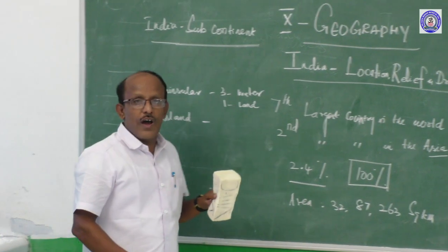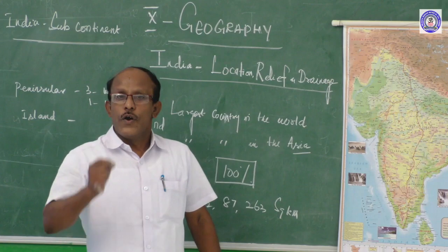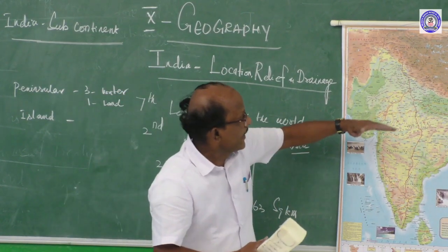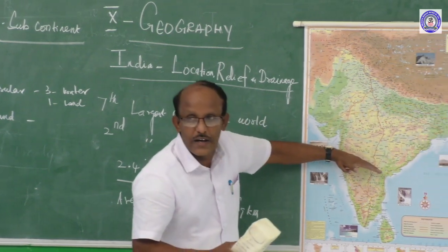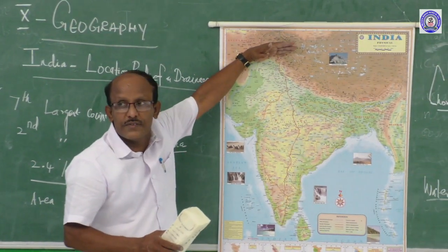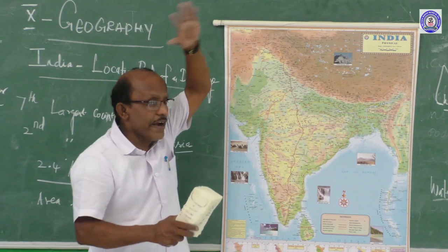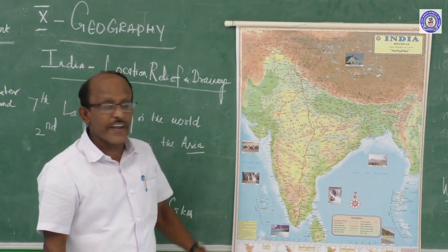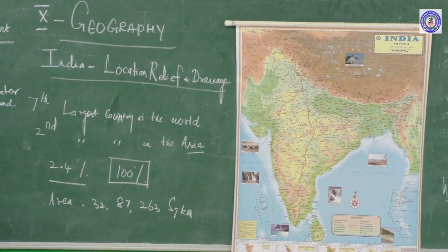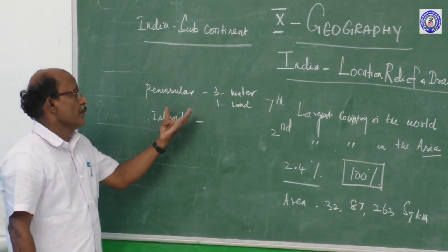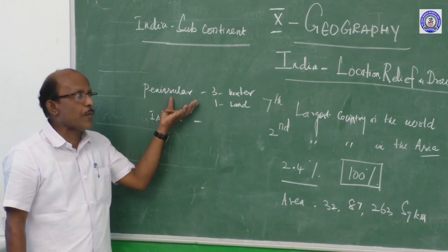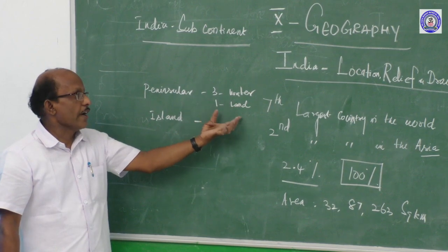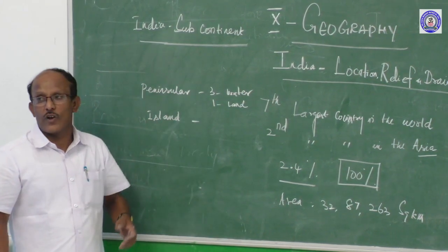Peninsular rivers are the rivers which originated in the southern part of India, not in the northern part. The Himalayan rivers we will discuss later. You will see only the definition now: peninsula and island. A peninsula is nothing but a piece of land covered by three sides water and one side land.